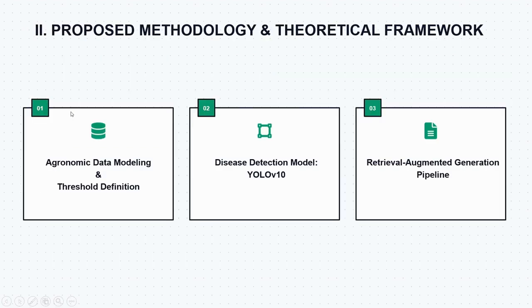Our approach has three main components. First, agronomic data modeling, defining the safe environmental ranges for these crops. Second, visual disease detection, an AI model that identifies disease from crop images. Three, a drug advisory pipeline, an intelligent system that gives farmers expert-level advice. Let me walk you through each one.